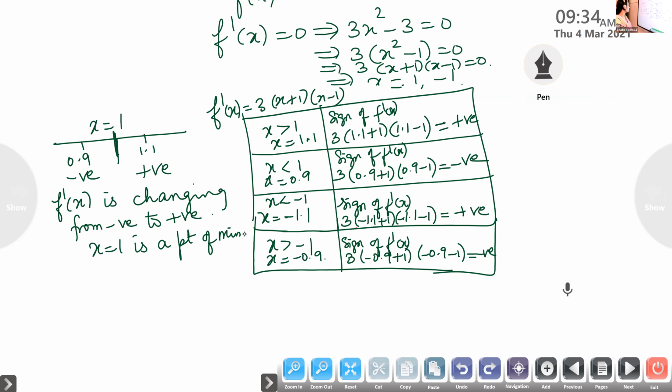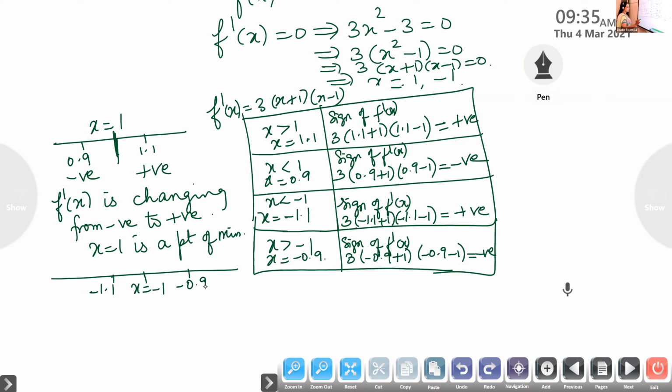Take the next case, when x is minus 1. I'm taking a value smaller than that, minus 1.1, and here I'm taking minus 0.9. The smaller value is minus 1.1, isn't it?